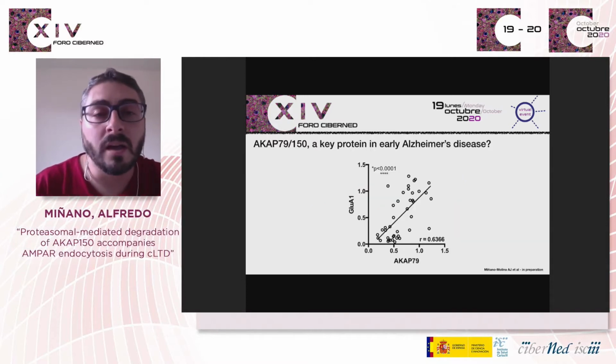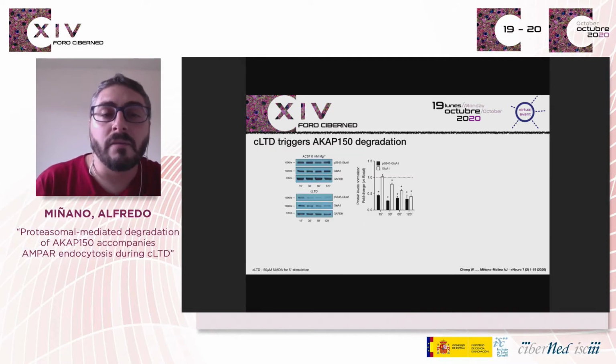Analyzing the protein levels of AD human brain samples, we observed a significant correlation between AKAP and GluA1. This data caught our attention, and we decided to explore what happened to AKAP under those circumstances. Firstly, we wanted to observe whether our primary hippocampal neurons present the characteristic features after chemical LTD treatment, showing serine 845 GluA1 dephosphorylation and a decrease of GluA1 AMPA receptor levels.